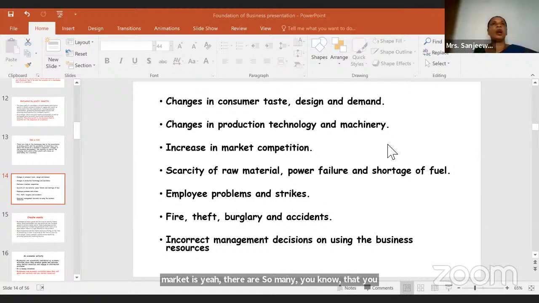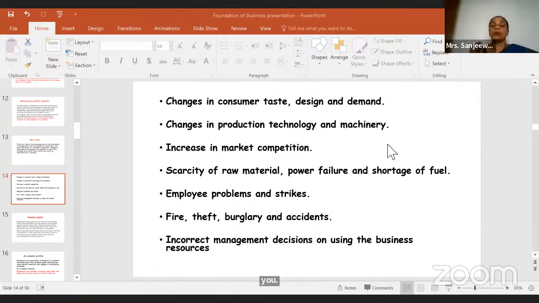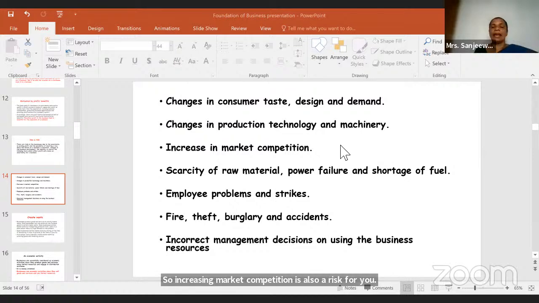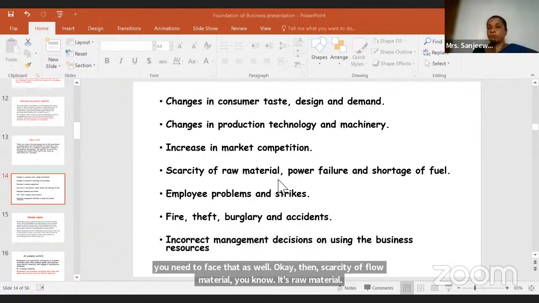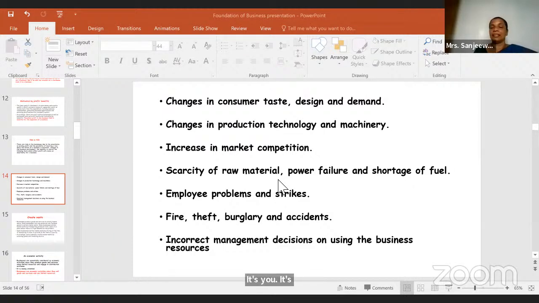Sometimes your competitor might be selling faster than you. So the competitor must be catching the market more than you, right? So an increase in market competition is also a risk for you, and you need to face that as well. Then scarcity of raw material, power failure and shortage of work. These are risks.